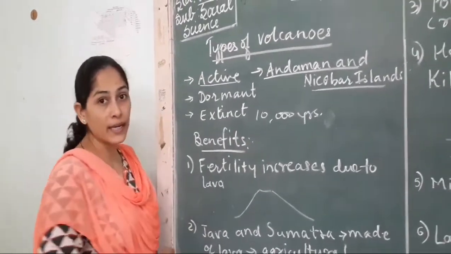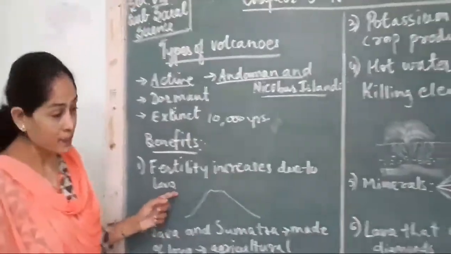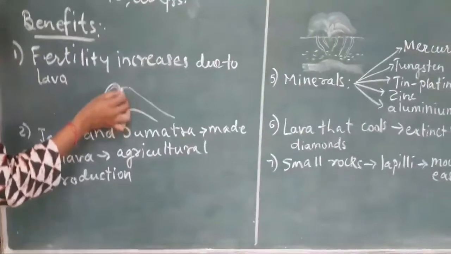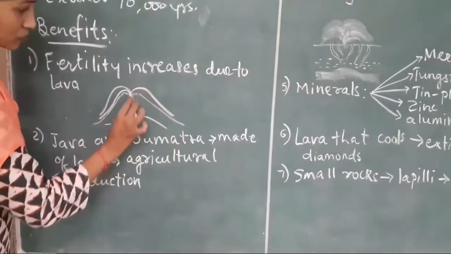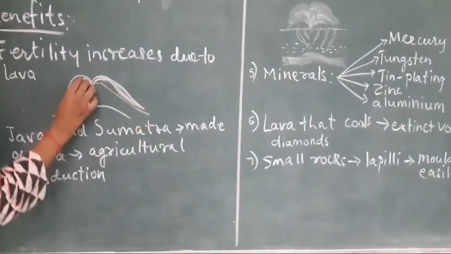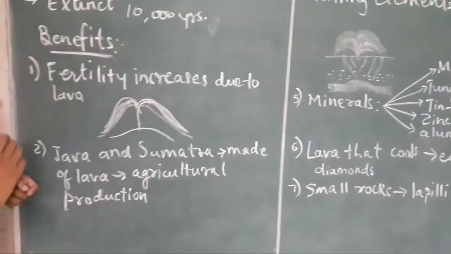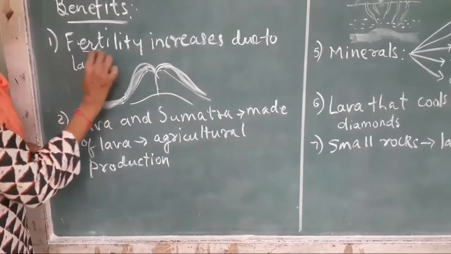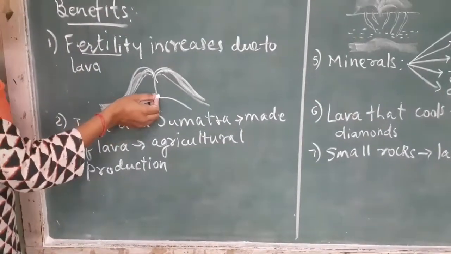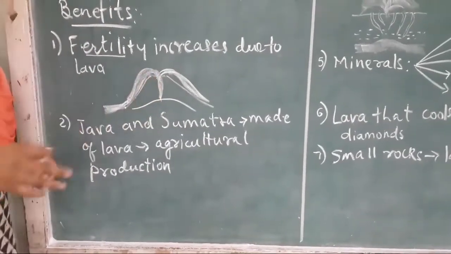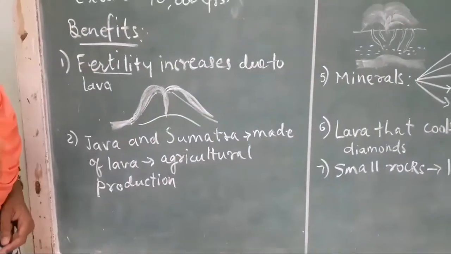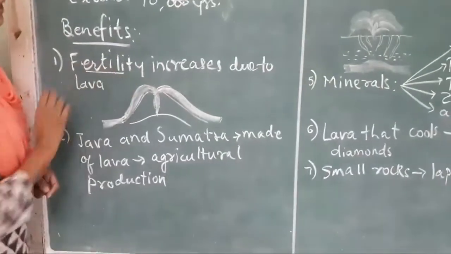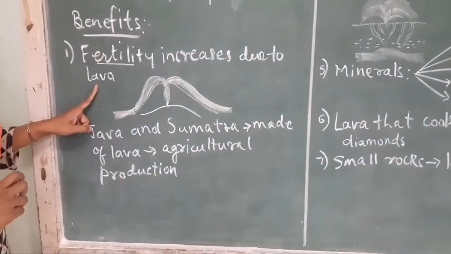The first is fertility increases due to lava. As I told you earlier, when magma comes out and spreads out in the nearby areas, these are all lava. Now when this lava spreads in the nearby area, that land becomes fertile because there are so many minerals which are coming out naturally. We don't have to make any effort, they just spread out in the nearby areas. So fertility of the land increases due to lava.